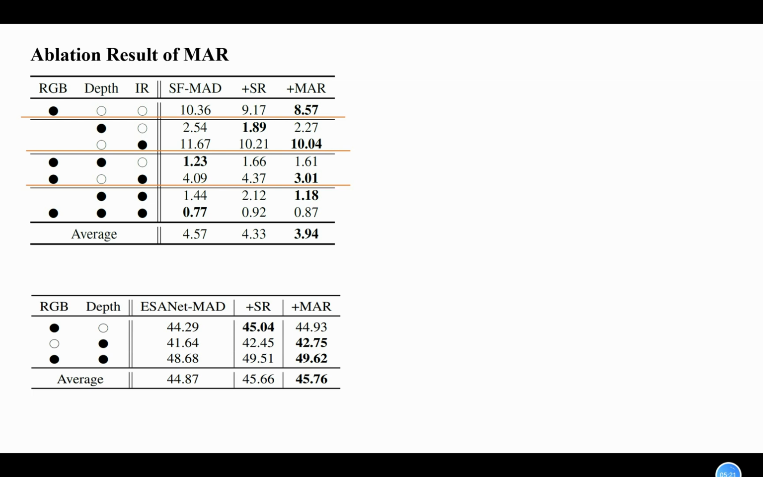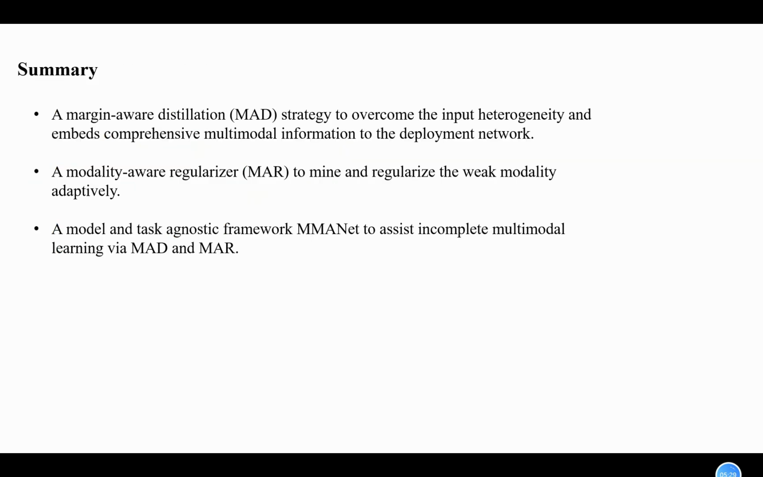MAR also outperforms the conventional single-modality regularization in both classification and segmentation tasks, confirming its effectiveness. And the performance gain of MAR mainly comes from RGB, IR, as well as the combination of RGB and IR, confirming MAR can mine the weak modality combinations more accurately and force the deployment network to improve its discrimination ability for them. Finally, in general, this work has three main contributions.